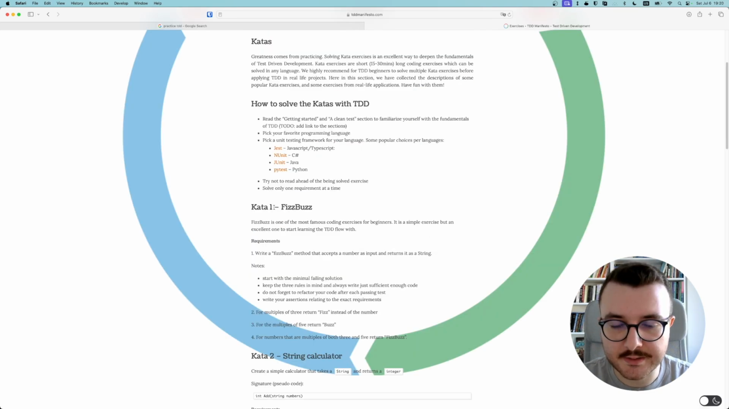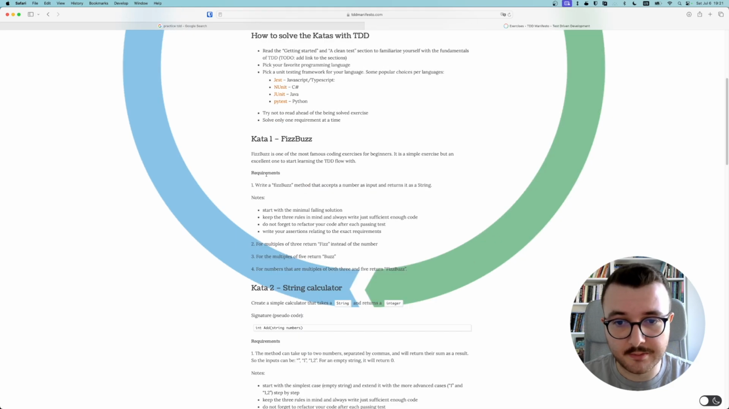So the first exercise we have is called Kata 1, FizzBuzz. FizzBuzz is one of the most famous coding exercises for beginners, okay? It's a simple exercise, but it's excellent to start learning the TDD flow with. I actually solved this before, FizzBuzz with TDD, but I'm going to solve it again. Maybe this time I'll do it better. Okay, it's actually really simple.